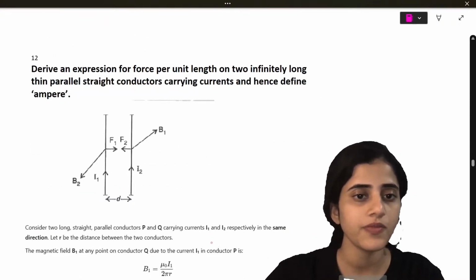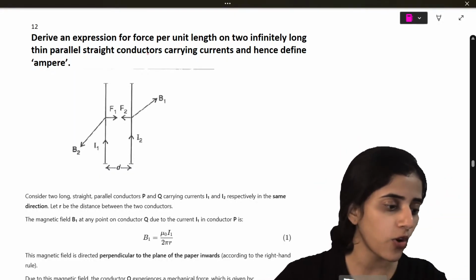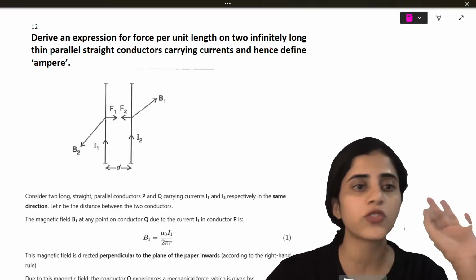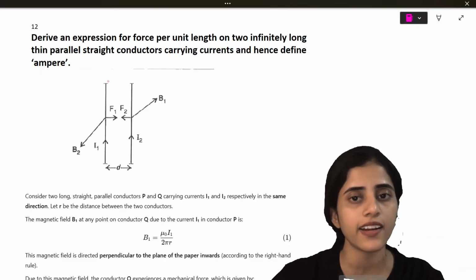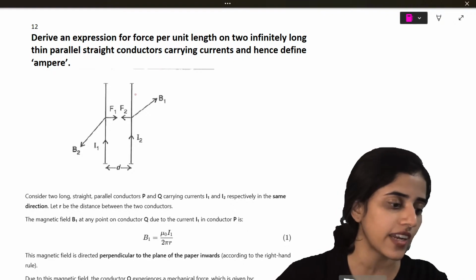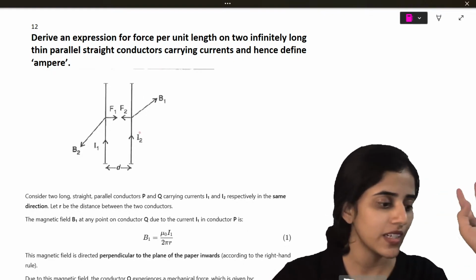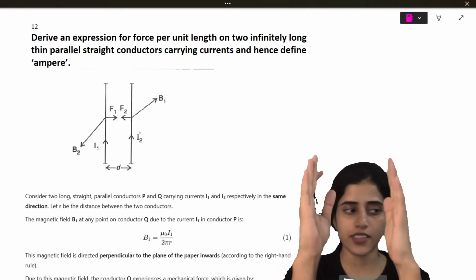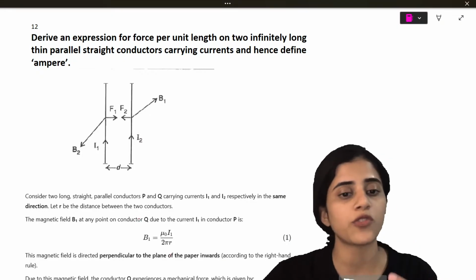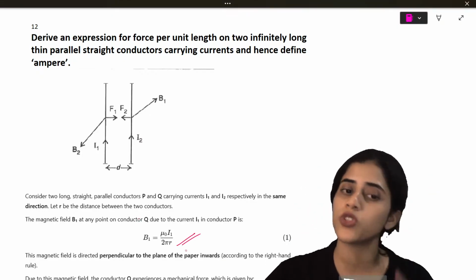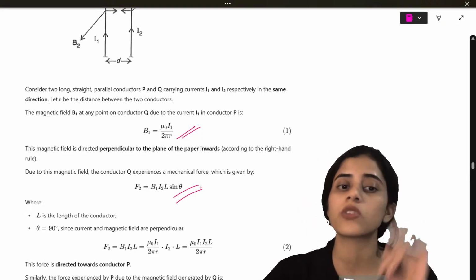Alright. Next question. Derive an expression for force per unit length of two infinitely long thin parallel straight conductors carrying current and hence define ampere. Okay. So here you have two conductors. So between these two conductors there is a force. So you have to find that out. So B is equal to mu 0 I by 2 pi r. Now this we looked at when we looked at the numerical.